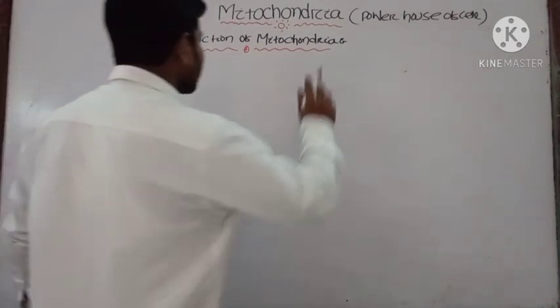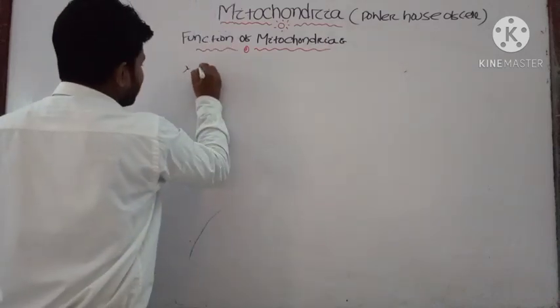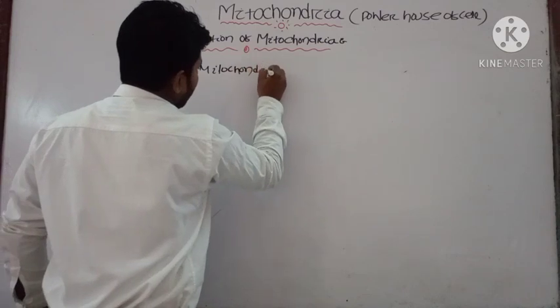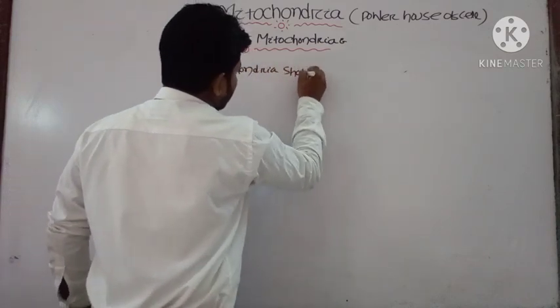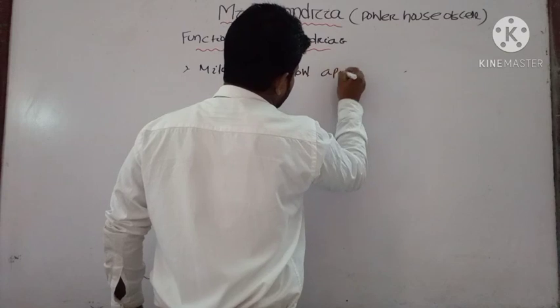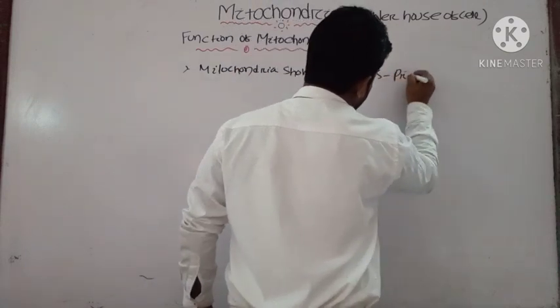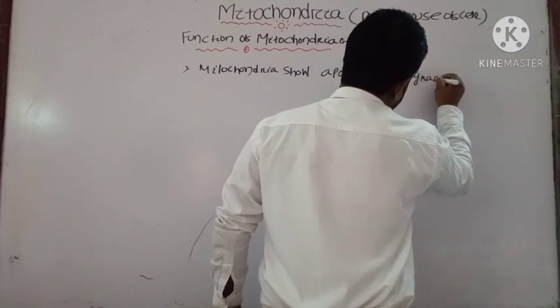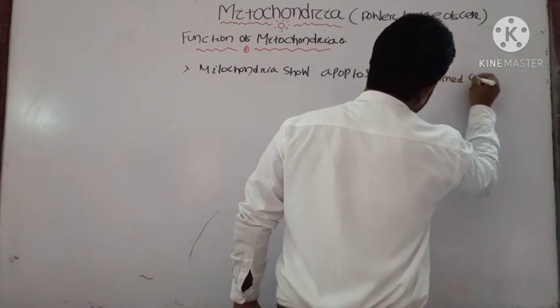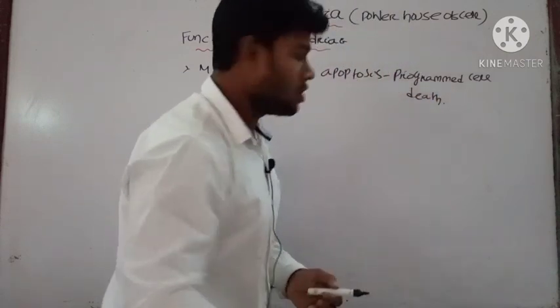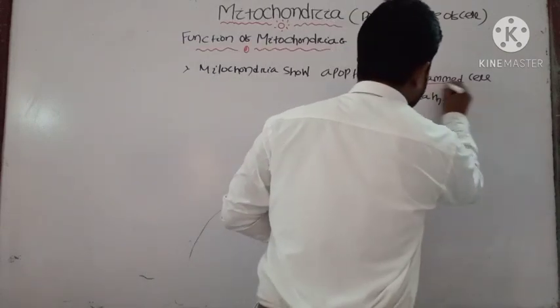Another important function is that mitochondria show apoptosis, that is called programmed cell death.